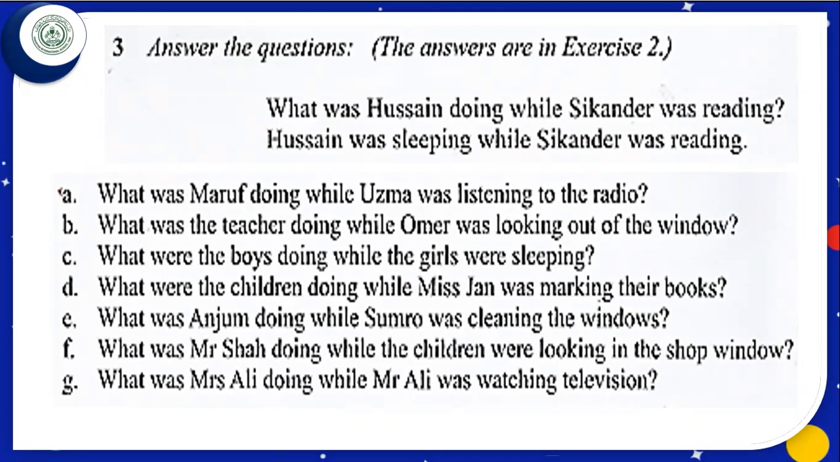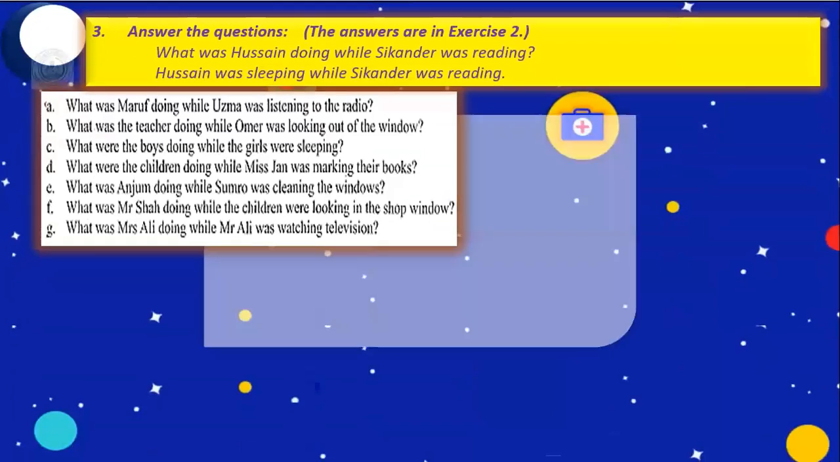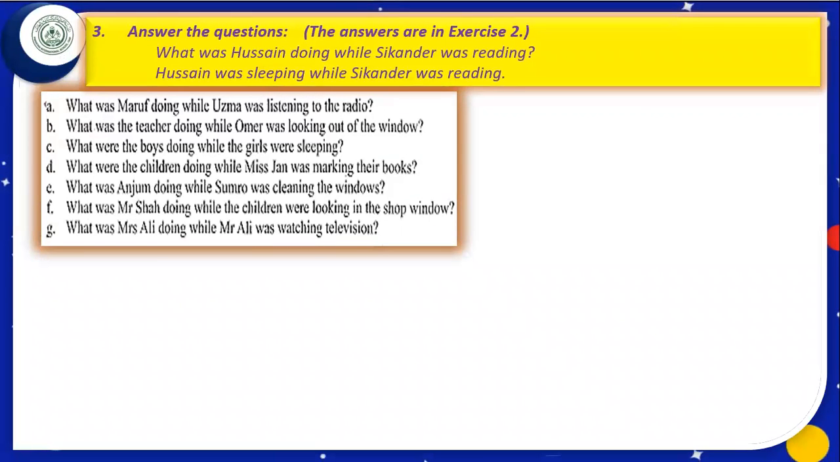I have adjusted it on the next slide. Let us see. Yes, students. We have read the given example. Answer becomes Hussein was sleeping while Sikandar was reading. Question was, what was Hussein doing? In the answer of the example, it is written Hussein was sleeping. From where this sleeping came, do you understand? From this answer is written?